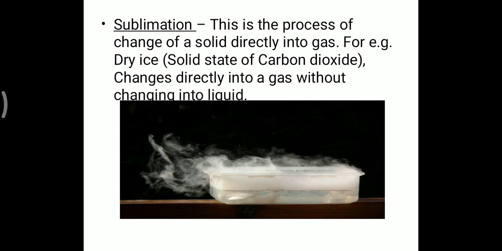Now student, let us discuss sublimation. You all might have seen dry ice which is used for so many purposes. This dry ice is basically made up of carbon dioxide. You know very well carbon dioxide is a gas, and when we take out the dry ice, it does not convert into liquid. It directly changes into gas. So when a substance directly changes from its solid state into the gaseous state, this process is known as sublimation.